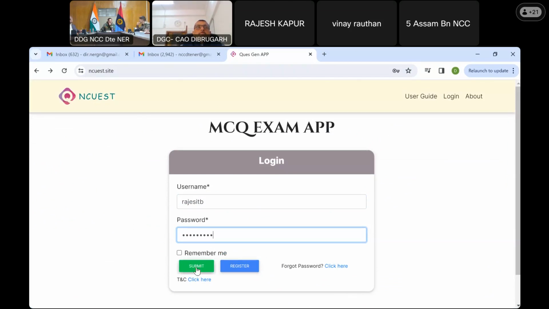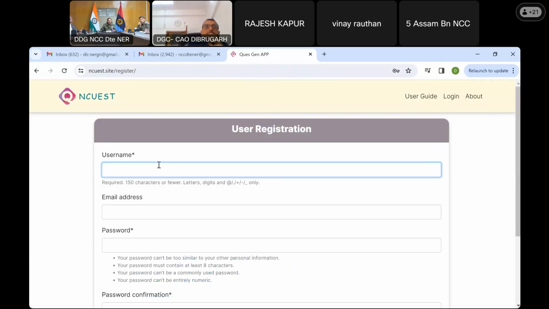Because they also get to know how to register to create their username and password. Okay. So I will do a fresh registration so that that part is also clear. Yeah. So we make a username that should be unique in the database. Let's say I'll write my name only.